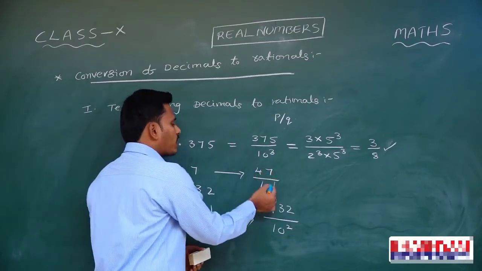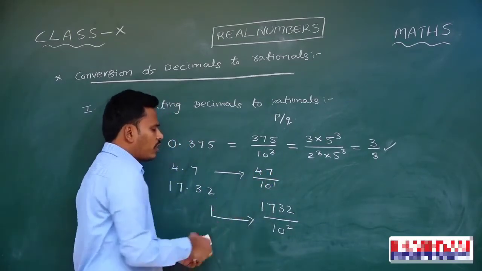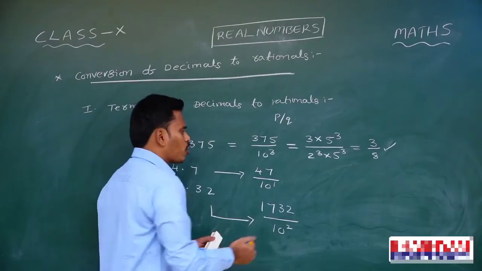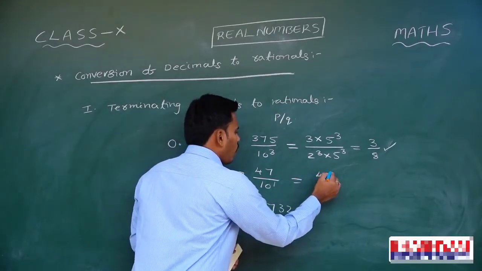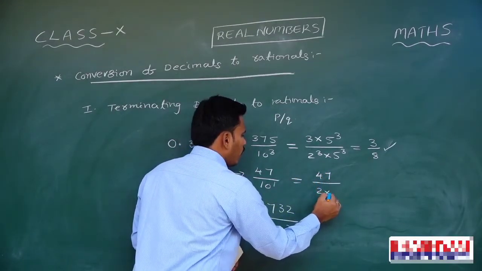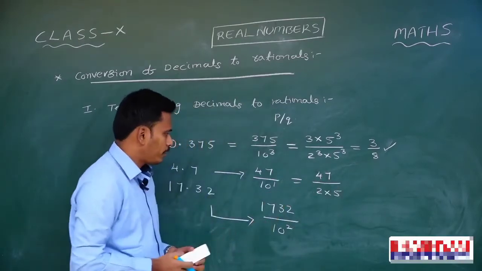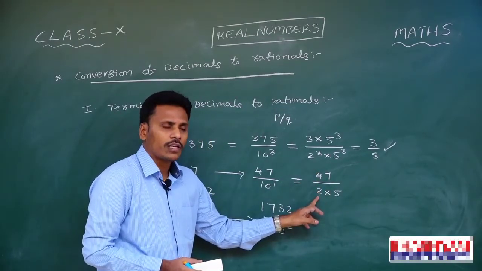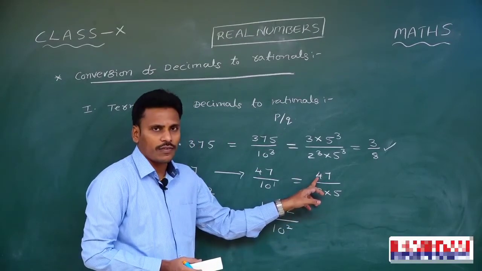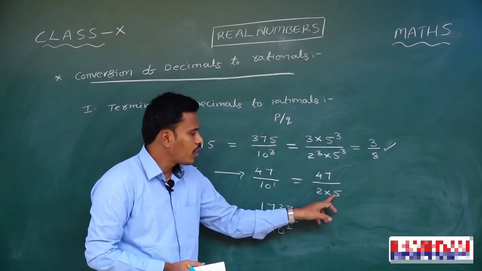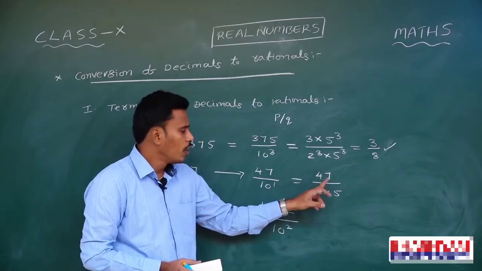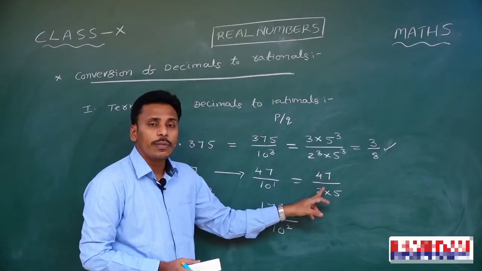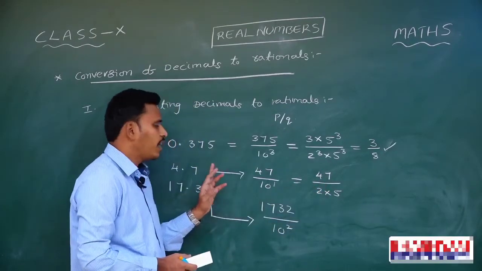Whereas coming to the next number, 4.7. See, this is 47 by 10. See, 10 is nothing but the combination of 2 and 5. Look there, 47 divided by 2 and 5 in the denominator. Is there anything common for both numerator and denominator? 2 is not common for 47 because it is odd. 5 also is not there in 47. So this itself is the simplest p by q form for the given decimal.